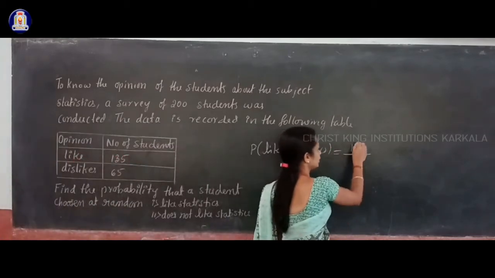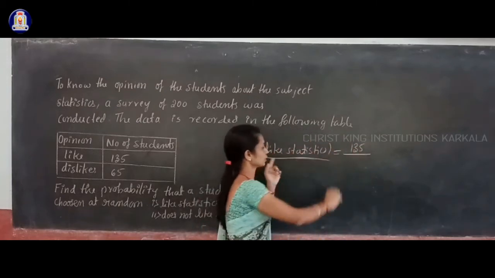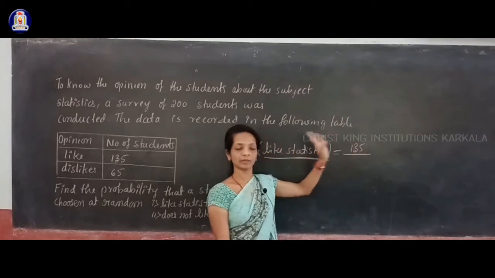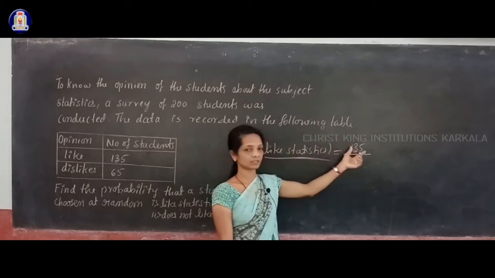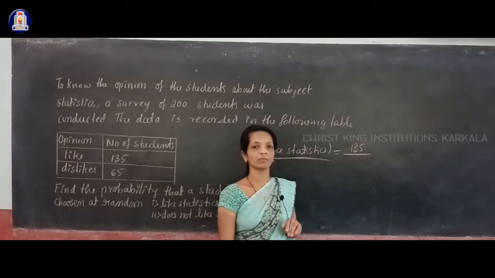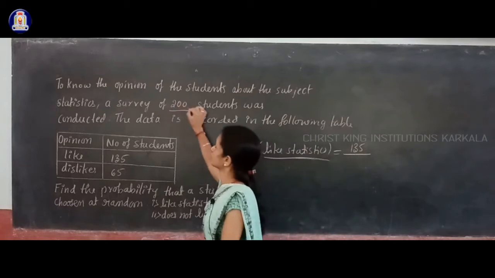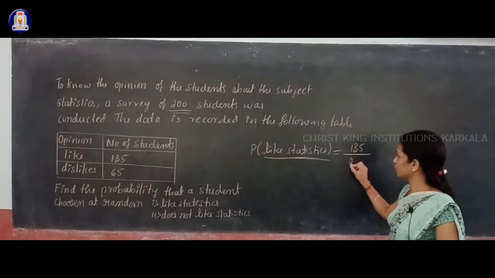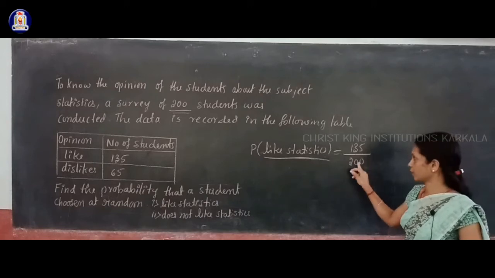Okay, that you have to write in the numerator place. That is the number of trials in which event E has happened. Event E is what? A student liking the statistics subject. The number of students who like statistics, 135, you write in the numerator, dividing by the total number of trials, meaning the total number of students. A survey of 200 students was taken, so dividing by 200.